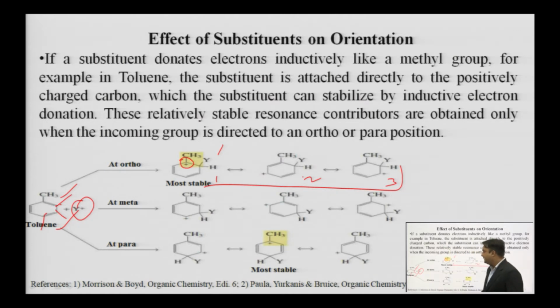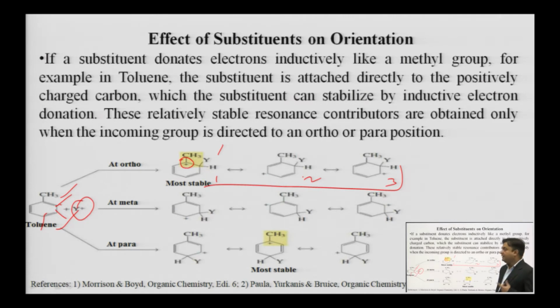So, as you can see, after examining all 3 possible attacks on ortho, meta and para positions, at the ortho and para positions we are getting a resulting carbocation in which one resonating structure is a tertiary carbocation.